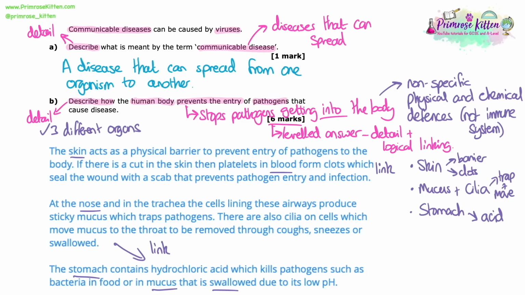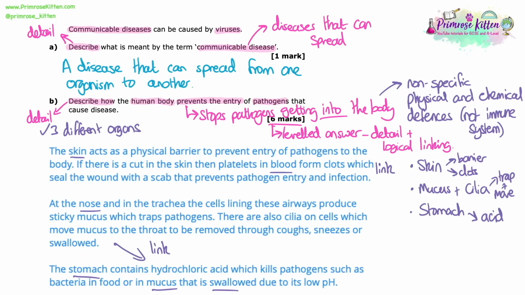So at the nose and in the trachea, the cells lining these airways produce sticky mucus, which traps pathogens. There are also cilia on cells which move mucus to the throat to be removed through coughing, sneezing, or being swallowed. This then links to the next paragraph, so that's why I put this one first.